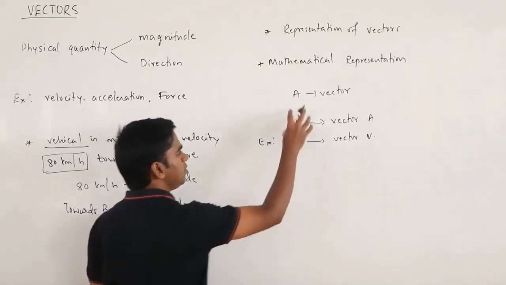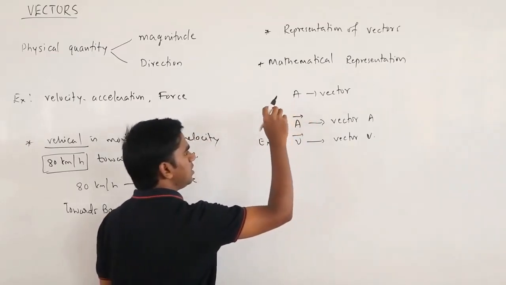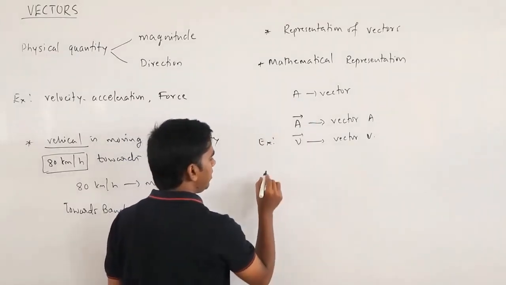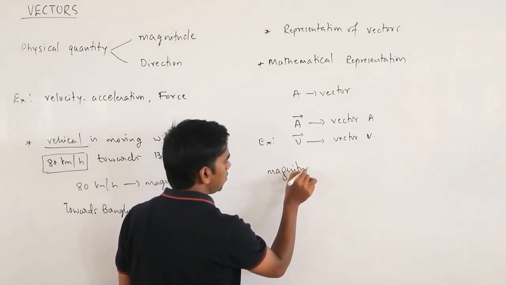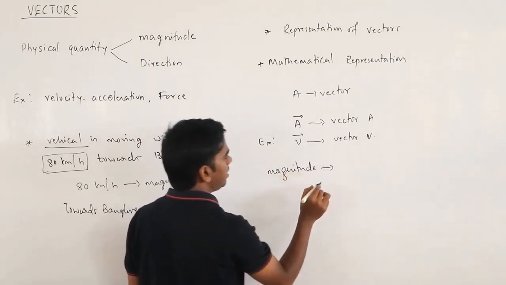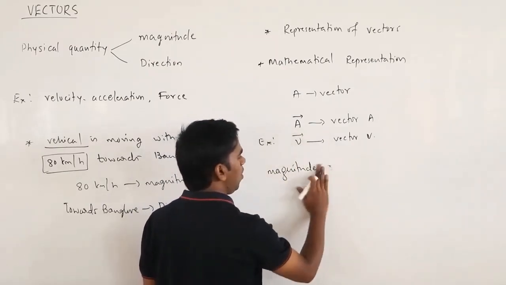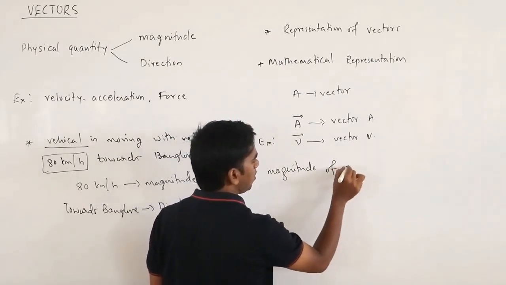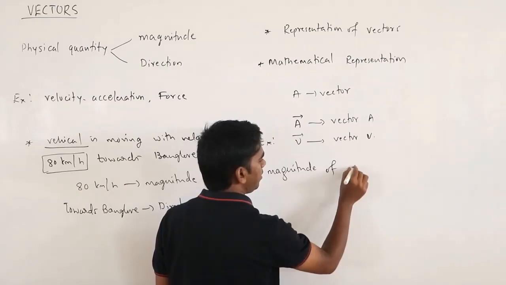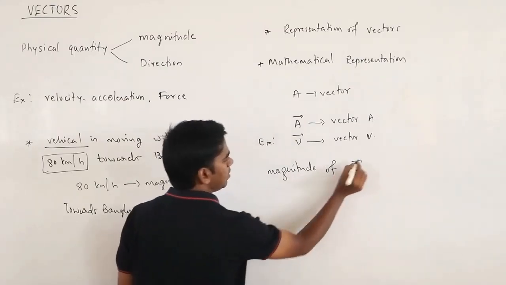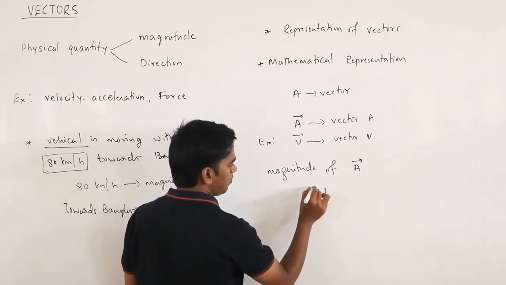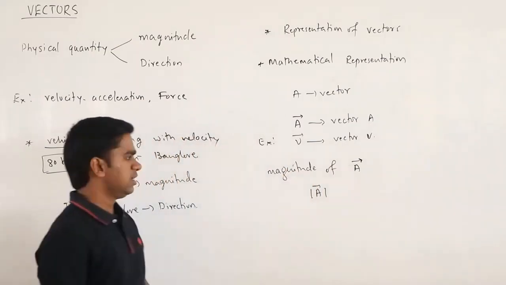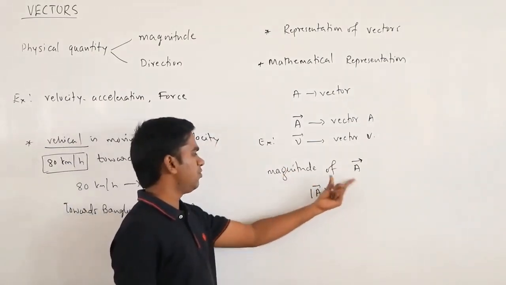This gives you the total vector. Then what about the magnitude? How can you represent the magnitude? The magnitude of vector A is written as magnitude of vector A.